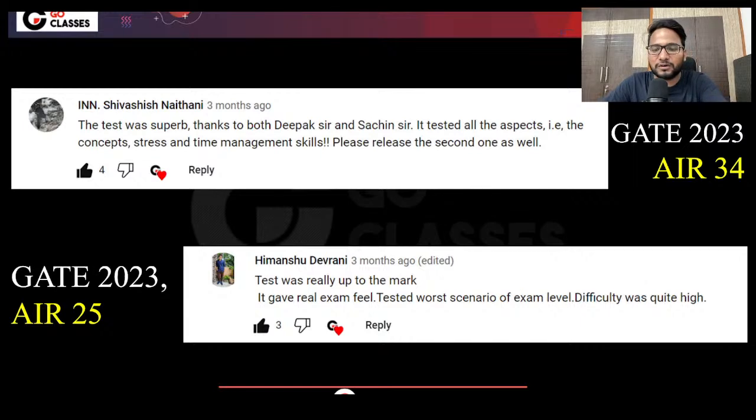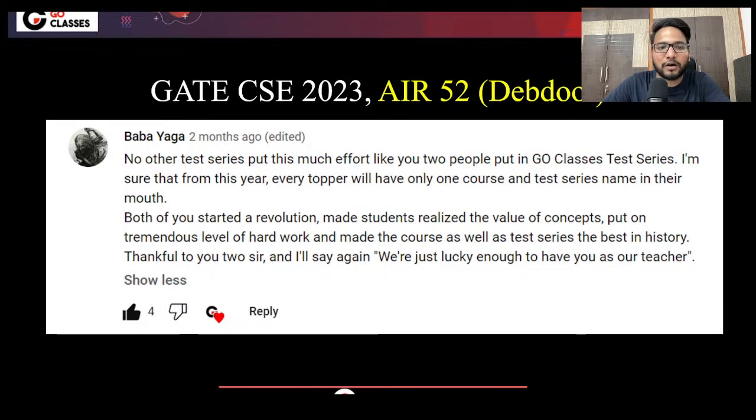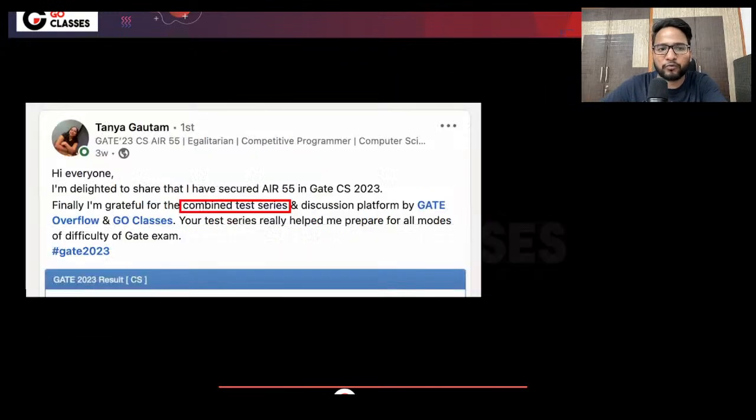Yeah. So let's go over a few more slides. Now, this is Devdut, who has secured All India rank 52, and he is talking about the GO Classes test series in detail. So you can go over maybe a few more slides. This is Tanya, who has secured All India rank 55, and she is also talking about the combined test series, and she is saying that the test series really helped me to prepare well for all levels of difficulty for the GATE examination. Right, so these are many toppers.